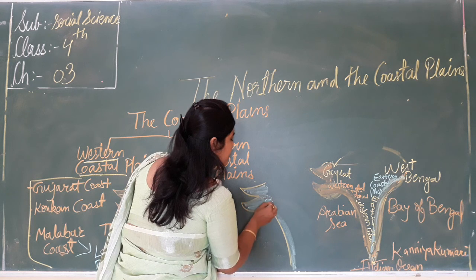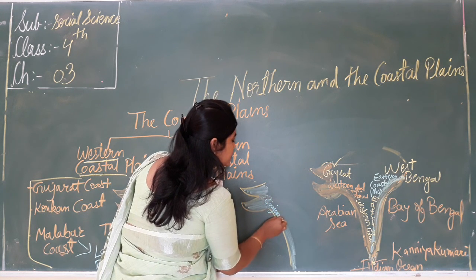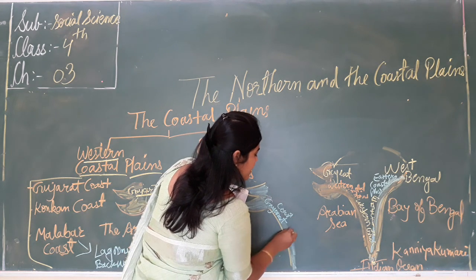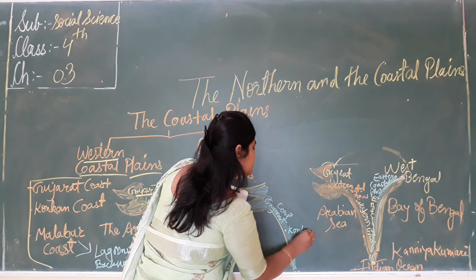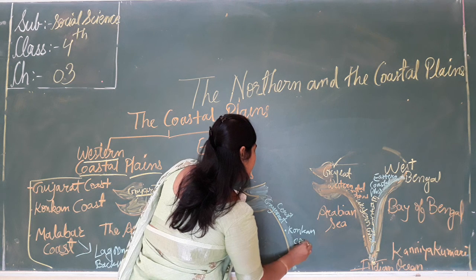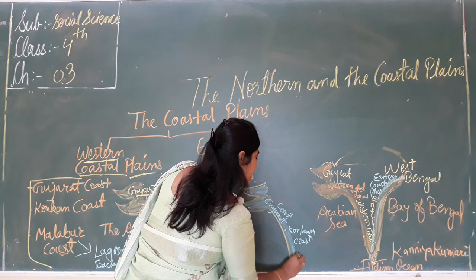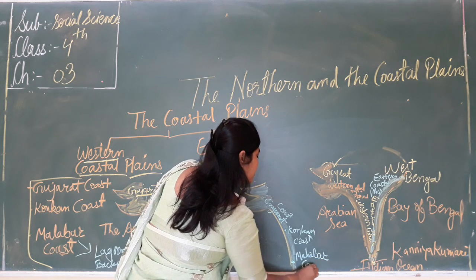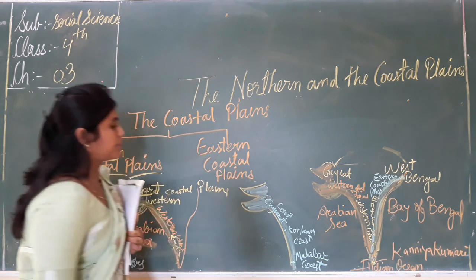That is the Gujarat coast, then the Konkan coast, and the last one is the Malabar coast. You understand about it?